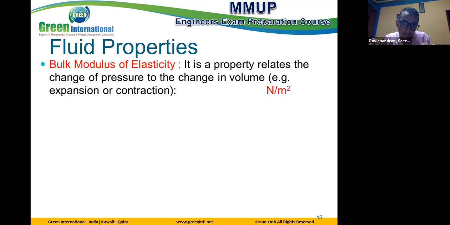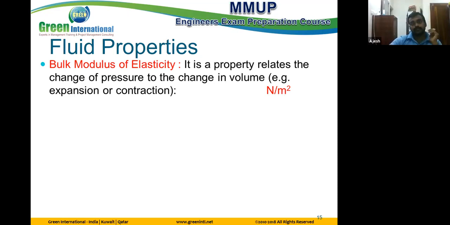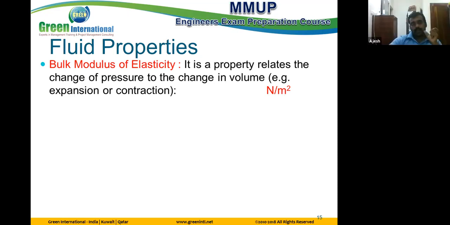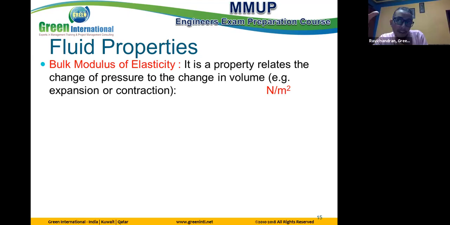When the number of bulk modulus of elasticity is higher or lower, this indicates an easier material to press. Higher value means you need high pressure.